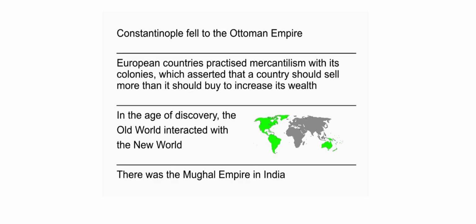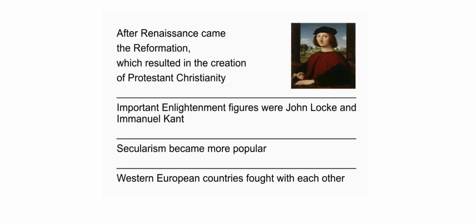There was the Mughal Empire in India. After the Renaissance came the Reformation, which resulted in the creation of Protestant Christianity. Important Enlightenment figures were John Locke and Immanuel Kant. Secularism became more popular. Western European countries fought with each other. The French Revolution led to the rise of Napoleon Bonaparte. There was the Sikh Empire in Punjab.